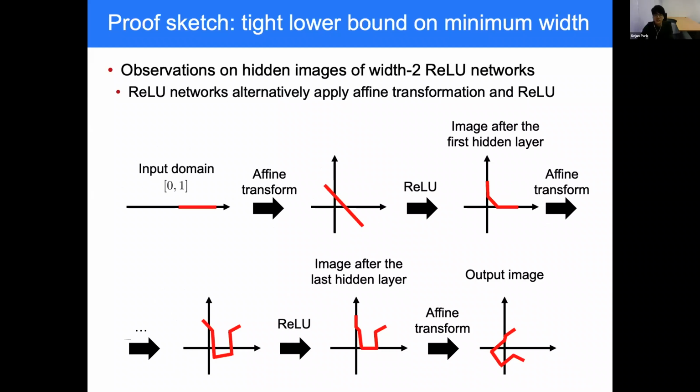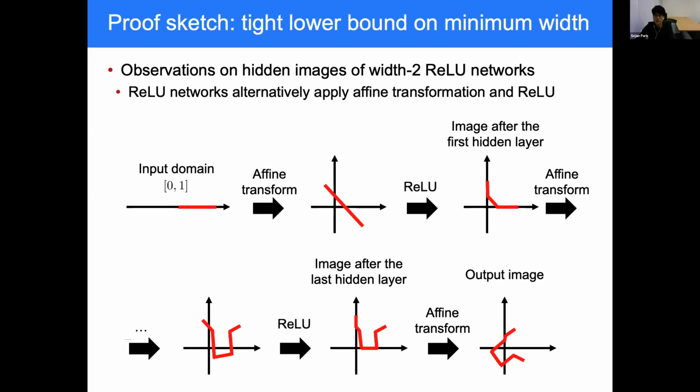To show this insufficiency of width 2, we observe hidden images of width-2 ReLU networks. As ReLU networks alternately apply affine transformation and ReLU, in the first layer, the unit interval will be embedded as a line segment in 2-dimensional space, and this image will be bent by ReLU.